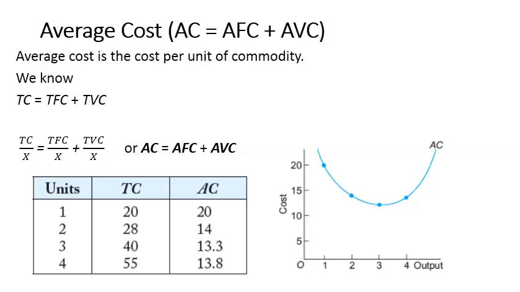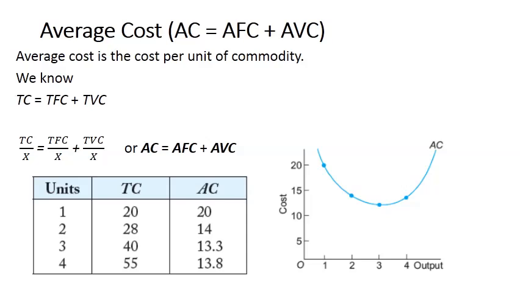You can see it in the schedule and diagram as well. Units of output 1, 2, 3, 4. Total cost is 20, 28, 40 and 55. And average cost is TC divided by output. Then 20 divided by 1 is 20. 28 divided by 2 is 14. 40 divided by 3 is 13.3. And 55 divided by 4 is 13.8.